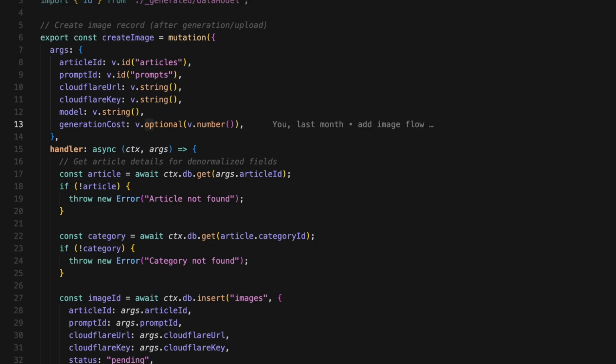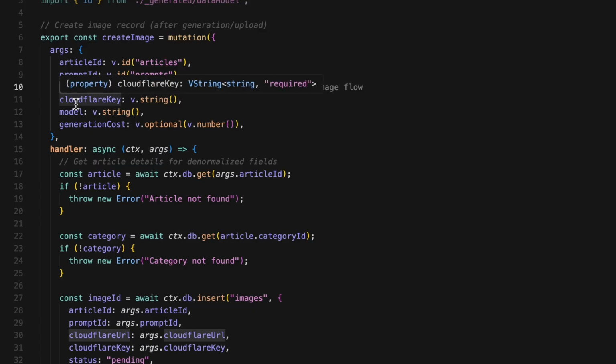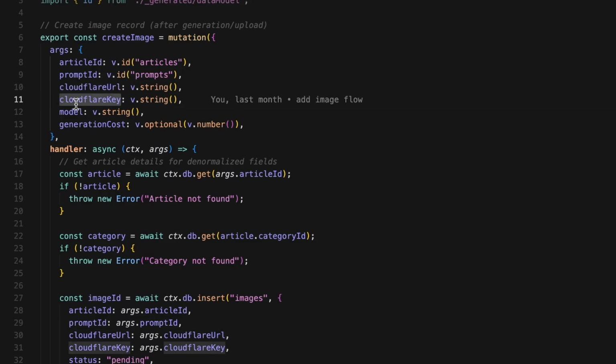So this takes article ID, which is the article this image belongs to, prompt ID, which prompt was used to generate it, Cloudflare URL, the public CDN URL we just got, Cloudflare key,